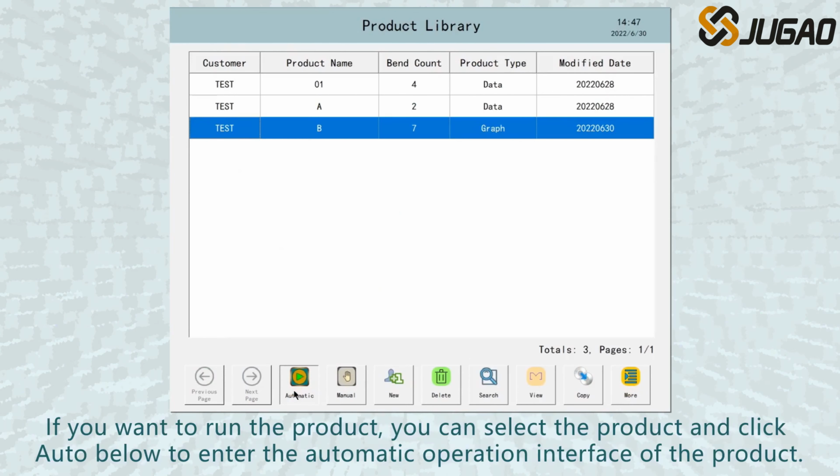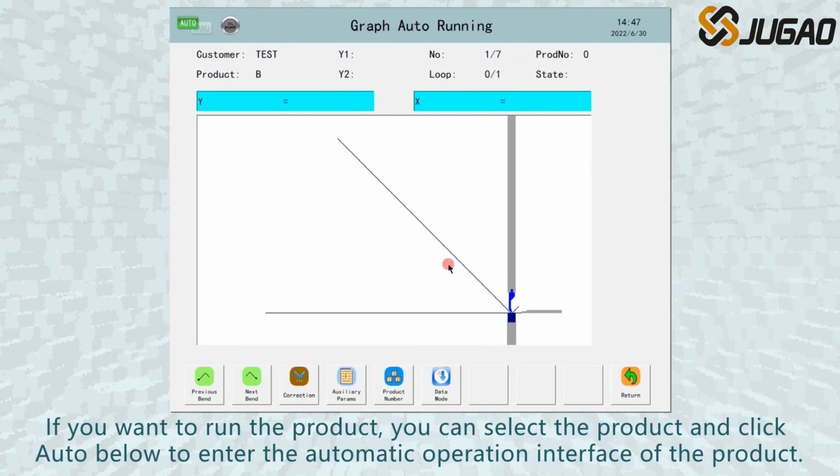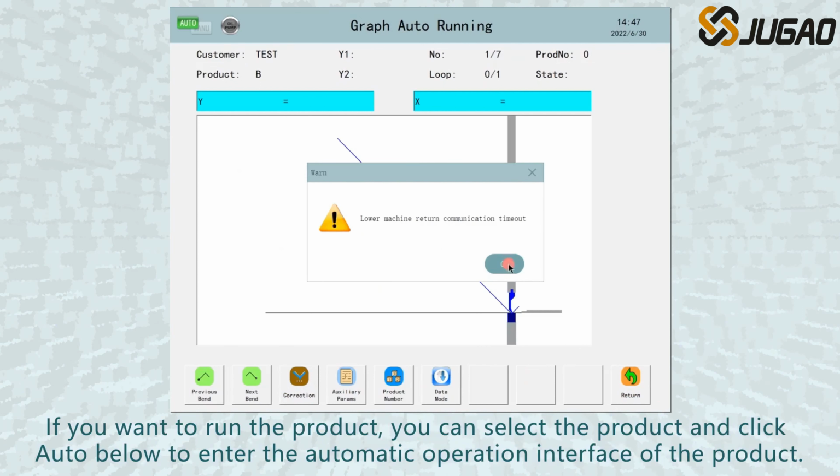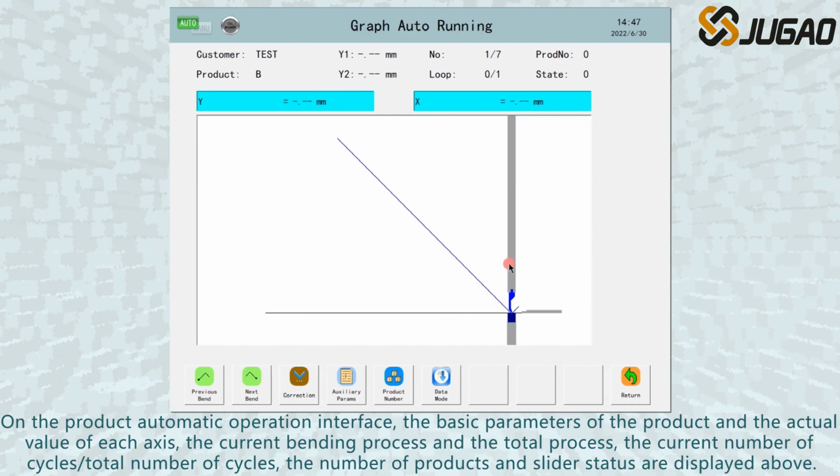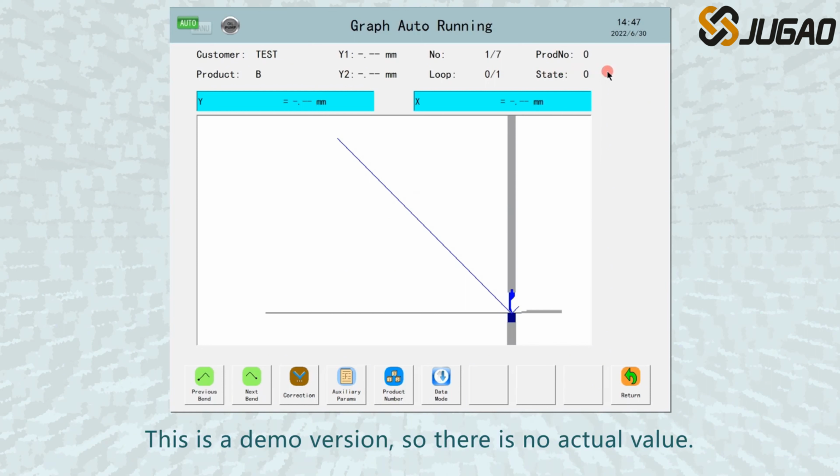If you want to run the product, you can select the product and click Auto below to enter the automatic operation interface of the product. On the product automatic operation interface, the basic parameters of the product and the actual value of each axis, the current bending process and the total process, the current number of cycles, total number of cycles, the number of products and slider status are displayed above. This is a demo version, so there is no actual value.